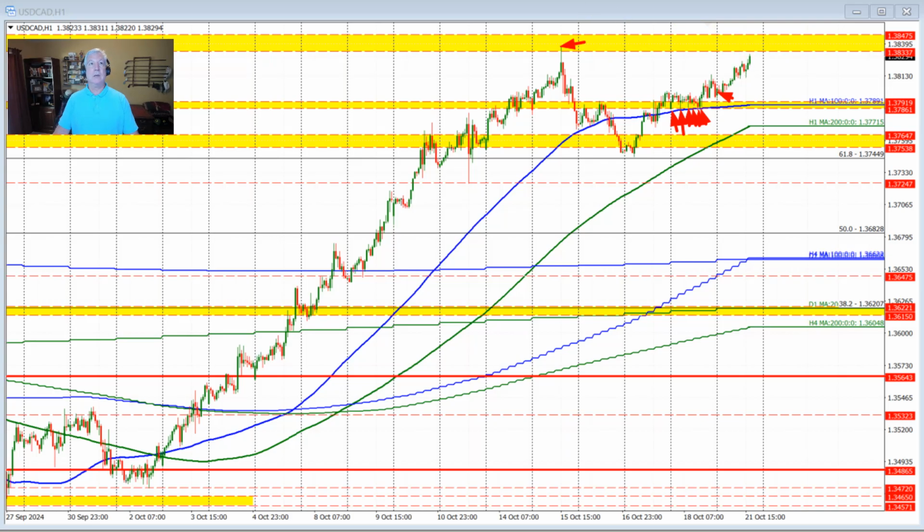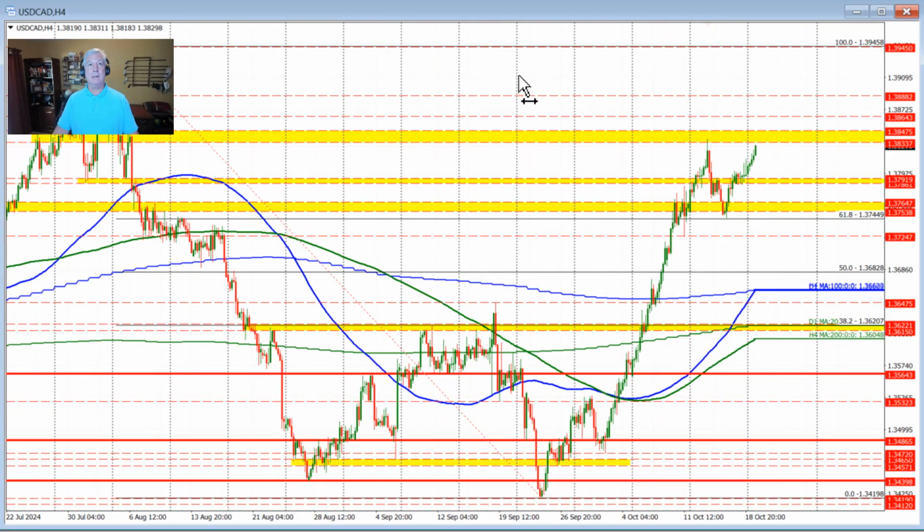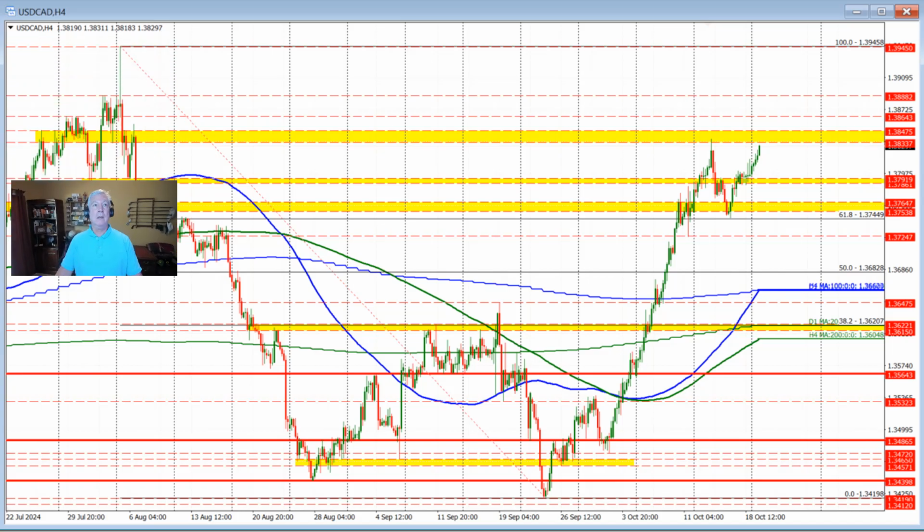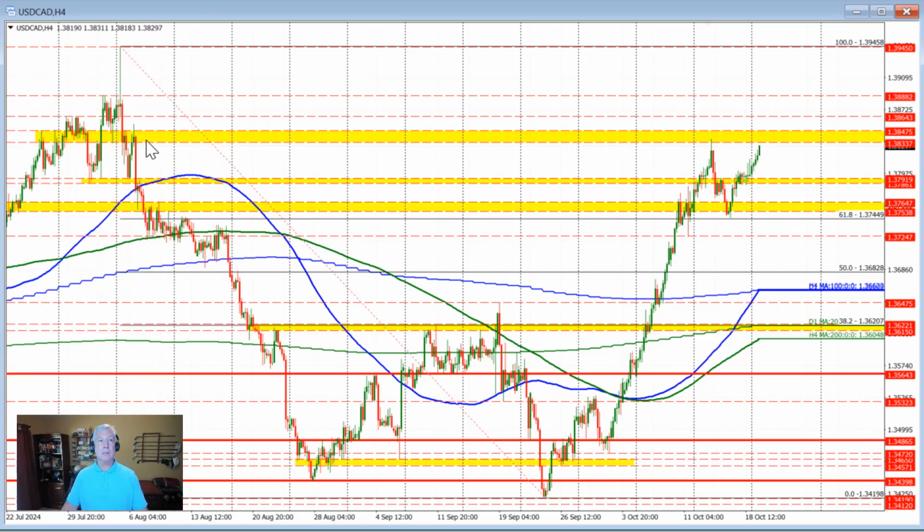So when we have this swing area here, which is going to be of interest to traders, if we go to the 4-hour chart and look at it, it corresponds with different swing lows and swing highs through here mainly before rotating to the downside. So that area comes between 1.3833 and 1.38475. Move above that level, and the buyers are firmly more in control and start to probe toward our high prices that we saw here in 2024 July, and then the high price right here from the 2024 high at 1.39458.